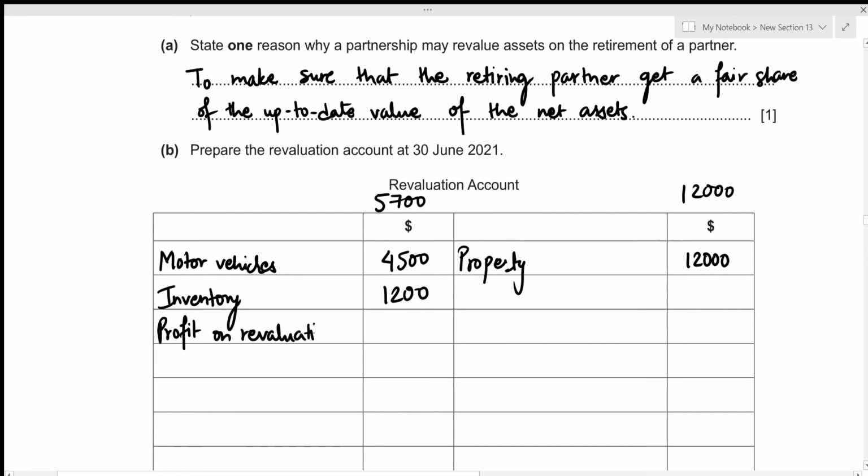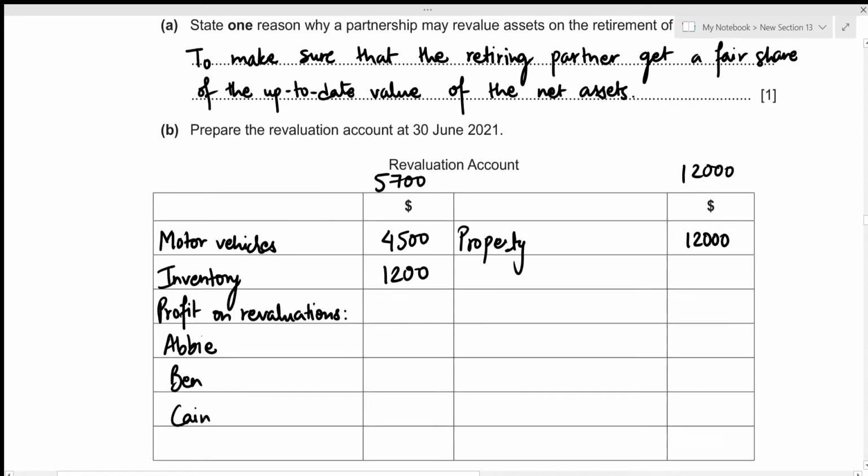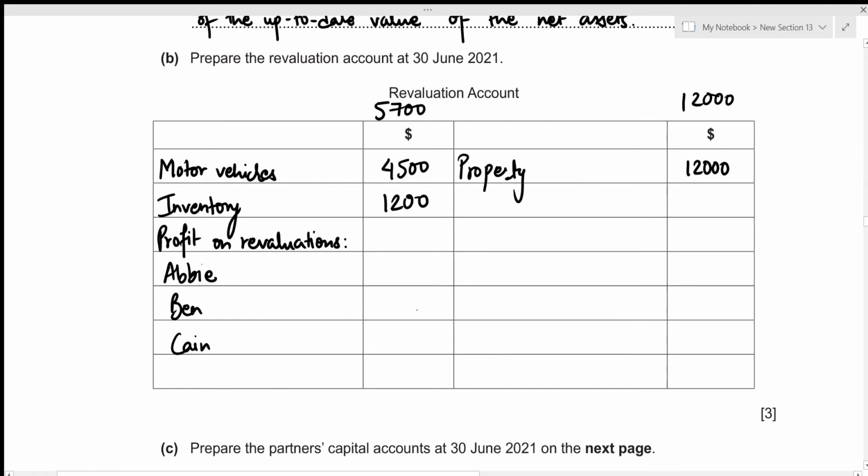And this profit on revaluation needs to be divided among the three partners. So that's Abby, Ben, and Kane. Okay, let's first write down the total. So the heavier side's value is actually going to be the total value, which is going to be 12,000. Now, in order to figure out the balancing figure, we just need to subtract all of these amounts from the total amount. So that's going to be 12,000 minus 4,500 minus 1,200, which gives the balancing figure, or the profit on revaluation, to be 6,300.